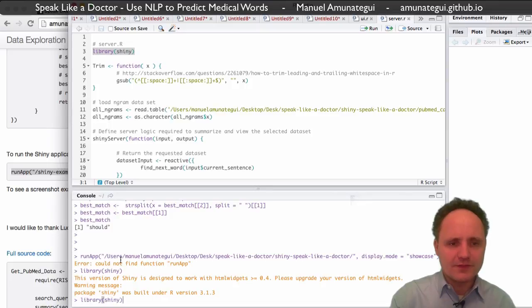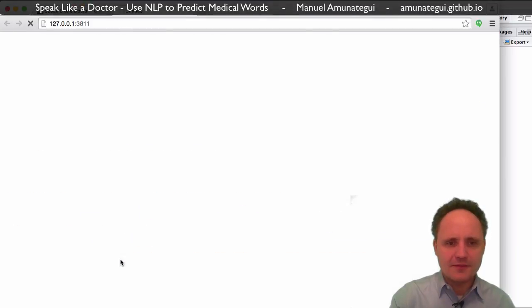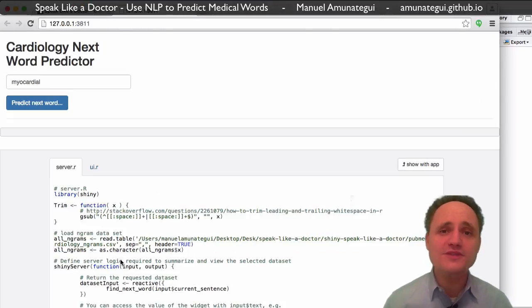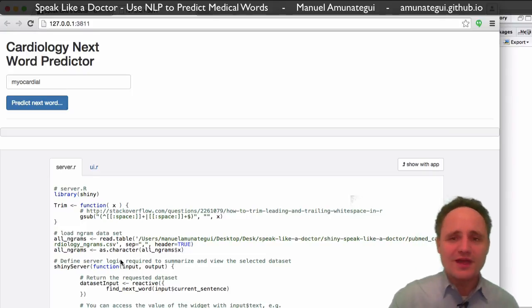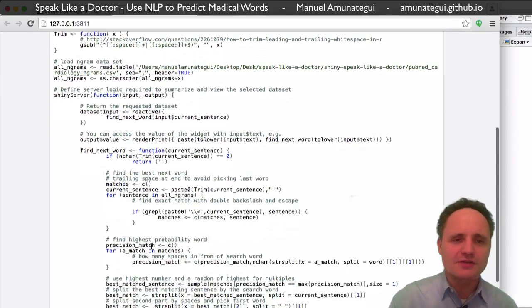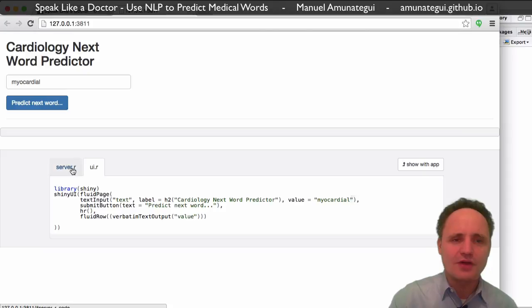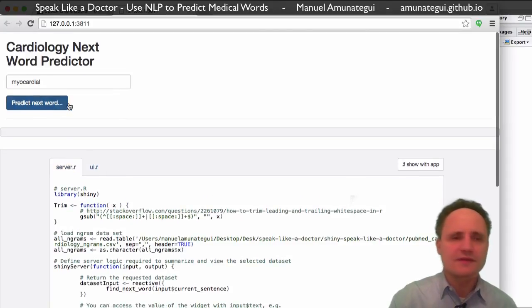And let's run this again. So run app, path, and there you have it. It opens, it's really cool. It opens a browser window. This is just an option that you can have. You can actually see your UI code and your server code, but you don't have to have it.